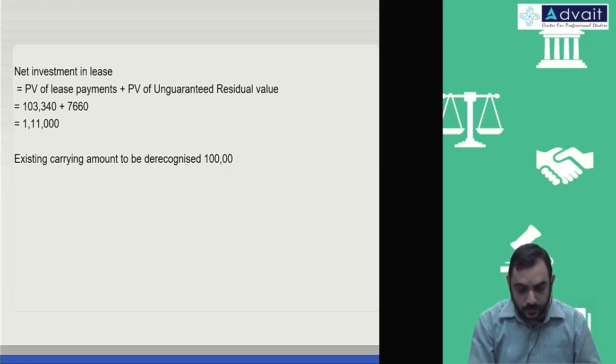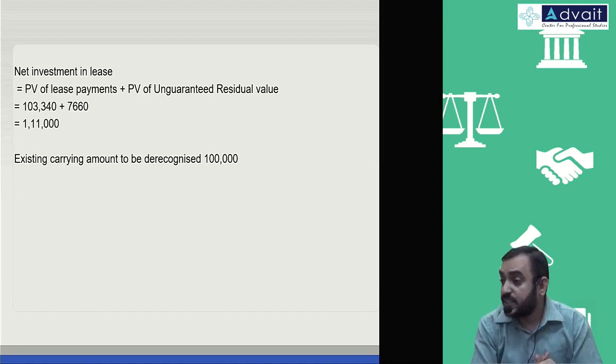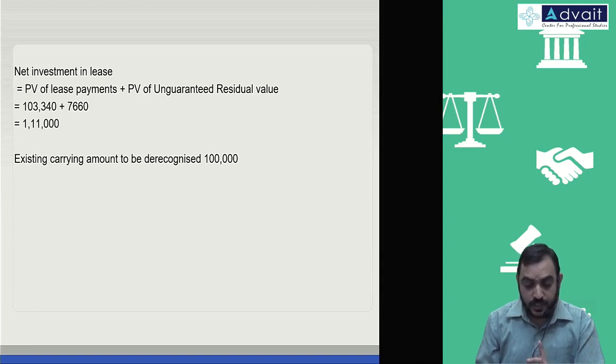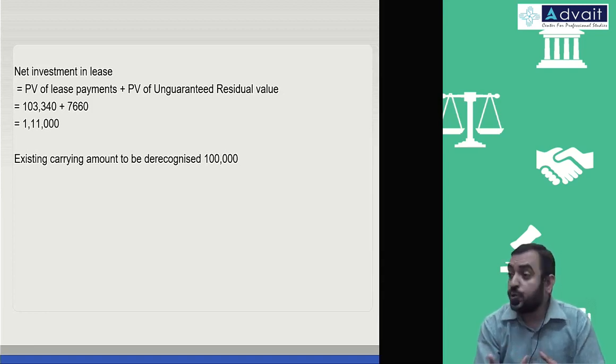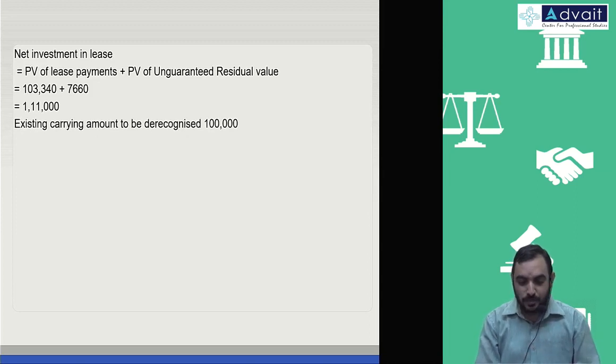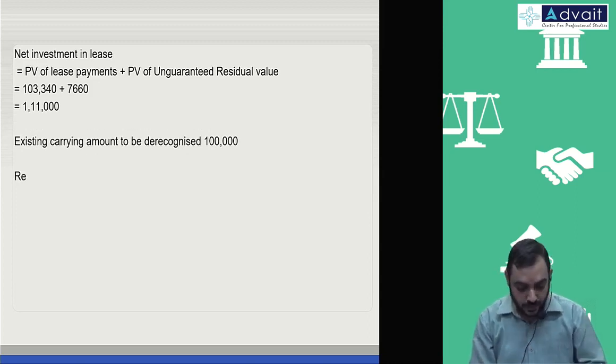One lakh. So this existing asset will be de-recognized at 1 lakh. That's what any normal lessor would have done. But he being a dealer, there is one more step involved, because he has to take revenue to the P&L account and cost also to the P&L account. That is the extra thing for recognition purposes, not for impact.